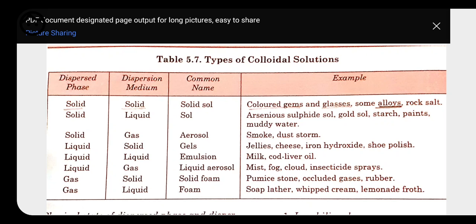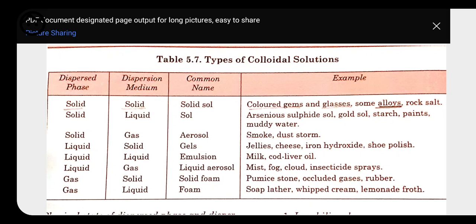Second, dispersed phase which is again in solid state, and dispersion medium that is in liquid state. So combination of solid and liquid is called a sol. Here we can take example of starch. We can take example of muddy water in which a small amount of solid is dispersed over liquid, which is called sol.